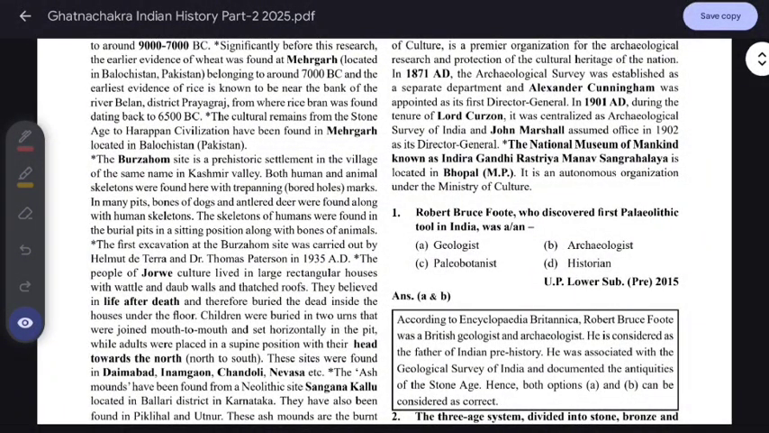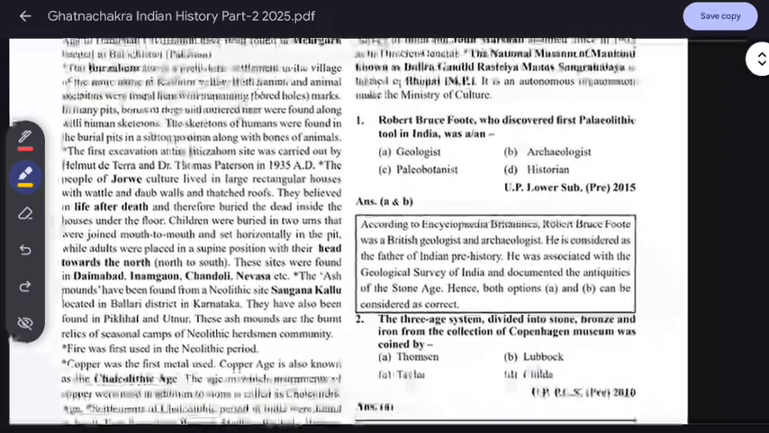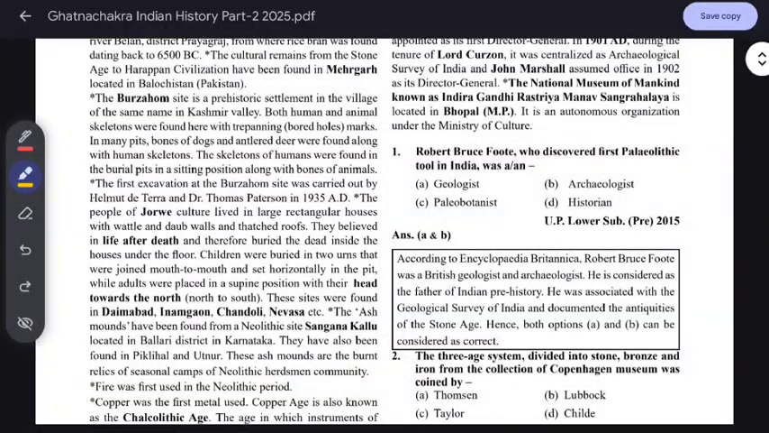Now the first question: Robert Bruce Foote, who discovered the first Paleolithic tools in India, was a what? He was a geologist and archaeologist. I will tell whatever is important, and what is not that important for state PCS like UPPCS, we will ignore those questions. So Robert Bruce Foote was a British geologist and archaeologist. He is considered the father of Indian prehistory. He was also associated with the Geological Survey of India.